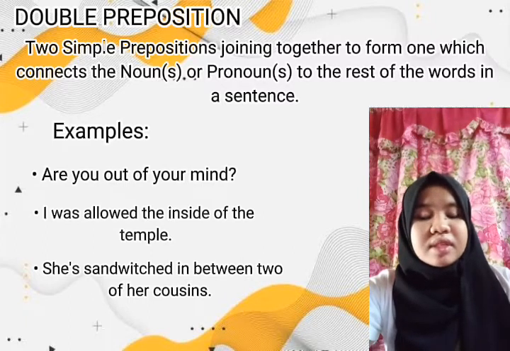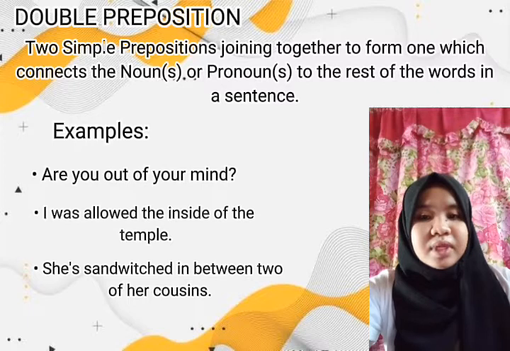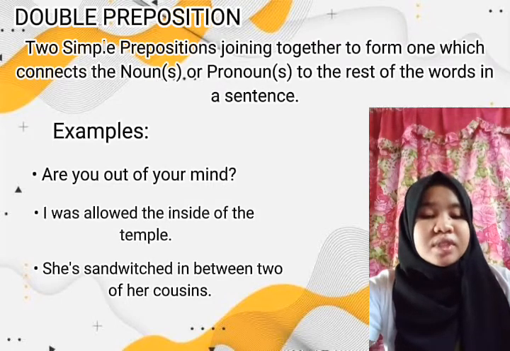In this sentence, the simple prepositions we have are out and of. These two simple prepositions combine to form another meaningful unit, so it becomes out of instead of separating them into out and of.